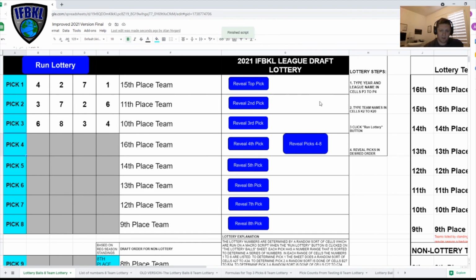And that's pretty much it. Please let me know if you have any questions. This is the tool that we'll be using for the 2021 draft lotteries in the first and second tiers.